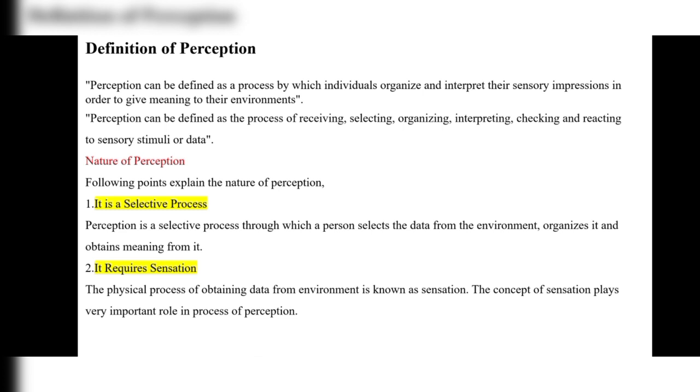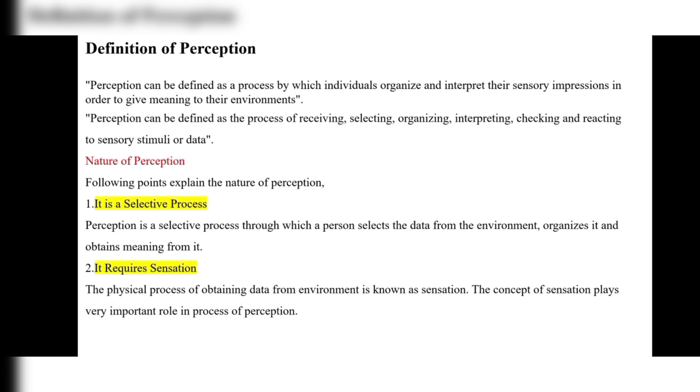Next, it requires sensations. What is meant by requiring sensation? The physical process of obtaining data from the environment is known as sensation. In the previous point, the selective process, the person is selecting the data from an environment, right? Then how is he going to select the data? In the way of the physical process of obtaining the data from the environment, which is known as sensation.